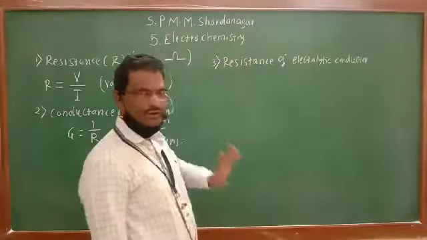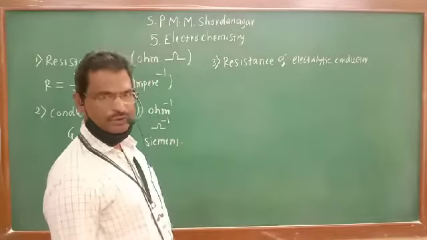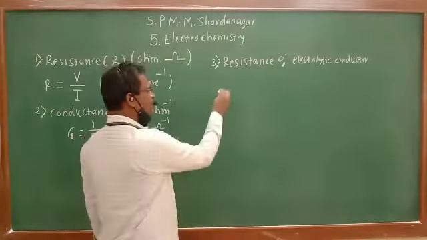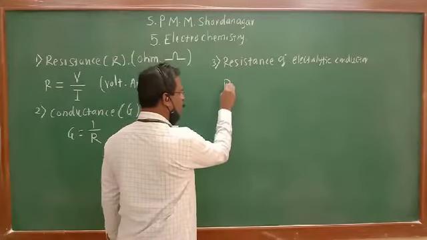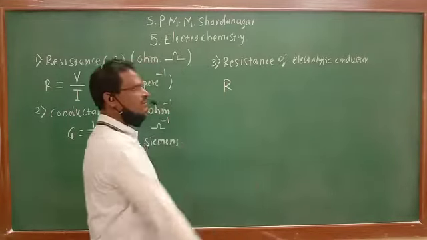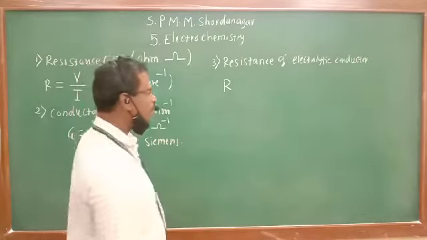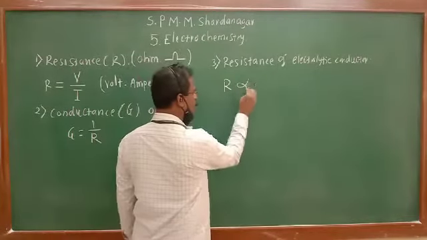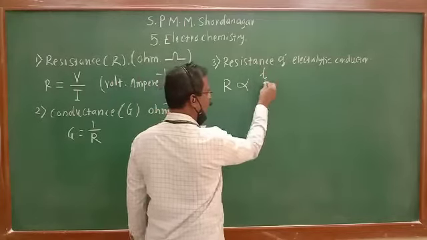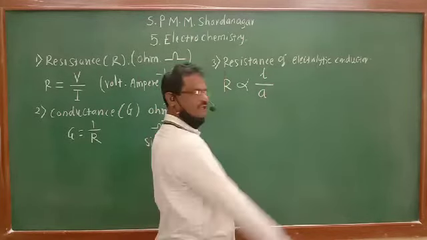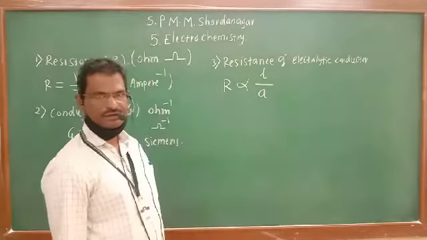See, this is important over here in the electrochemistry. Resistance R of electrolytic conductor is directly proportional to length of conductor and inversely proportional to area of cross section of a conductor.